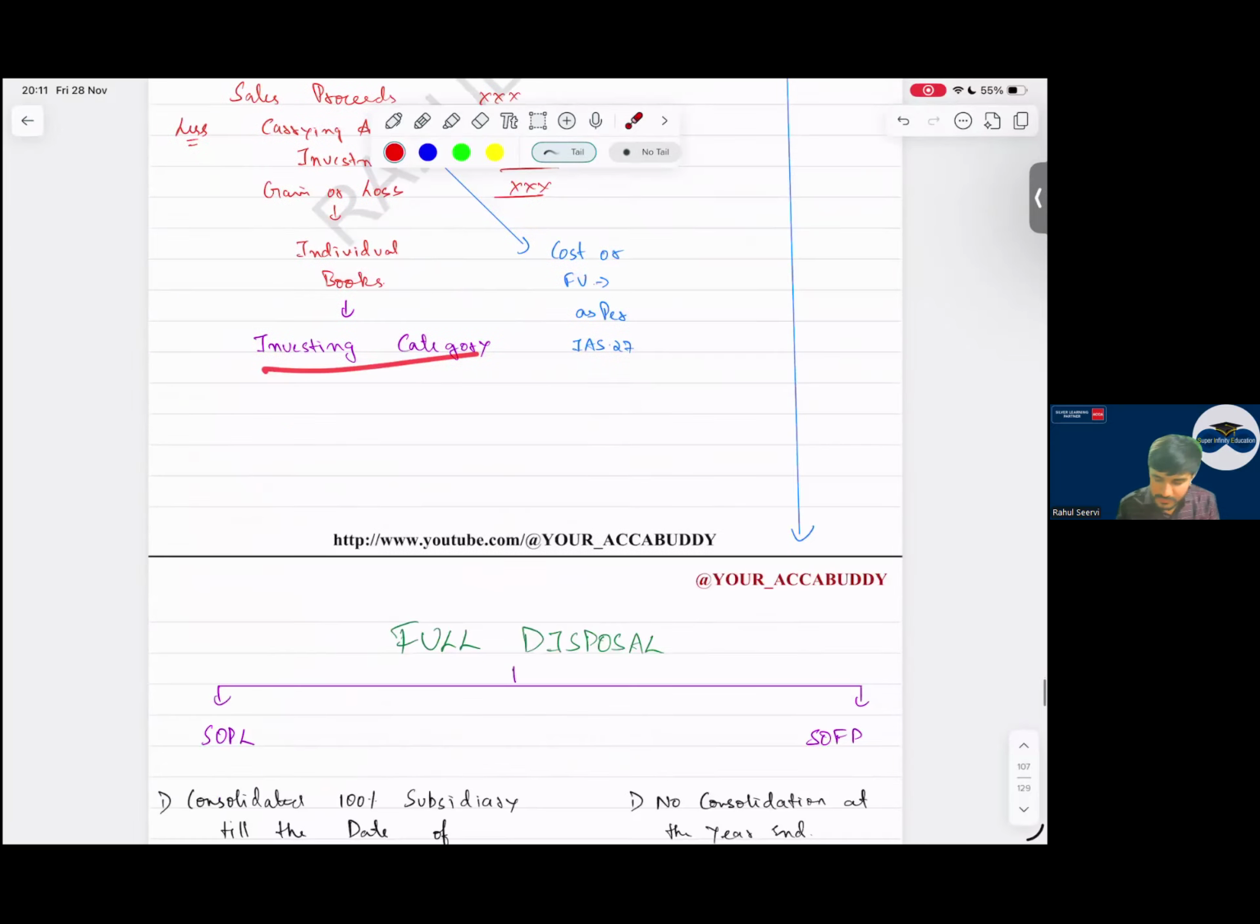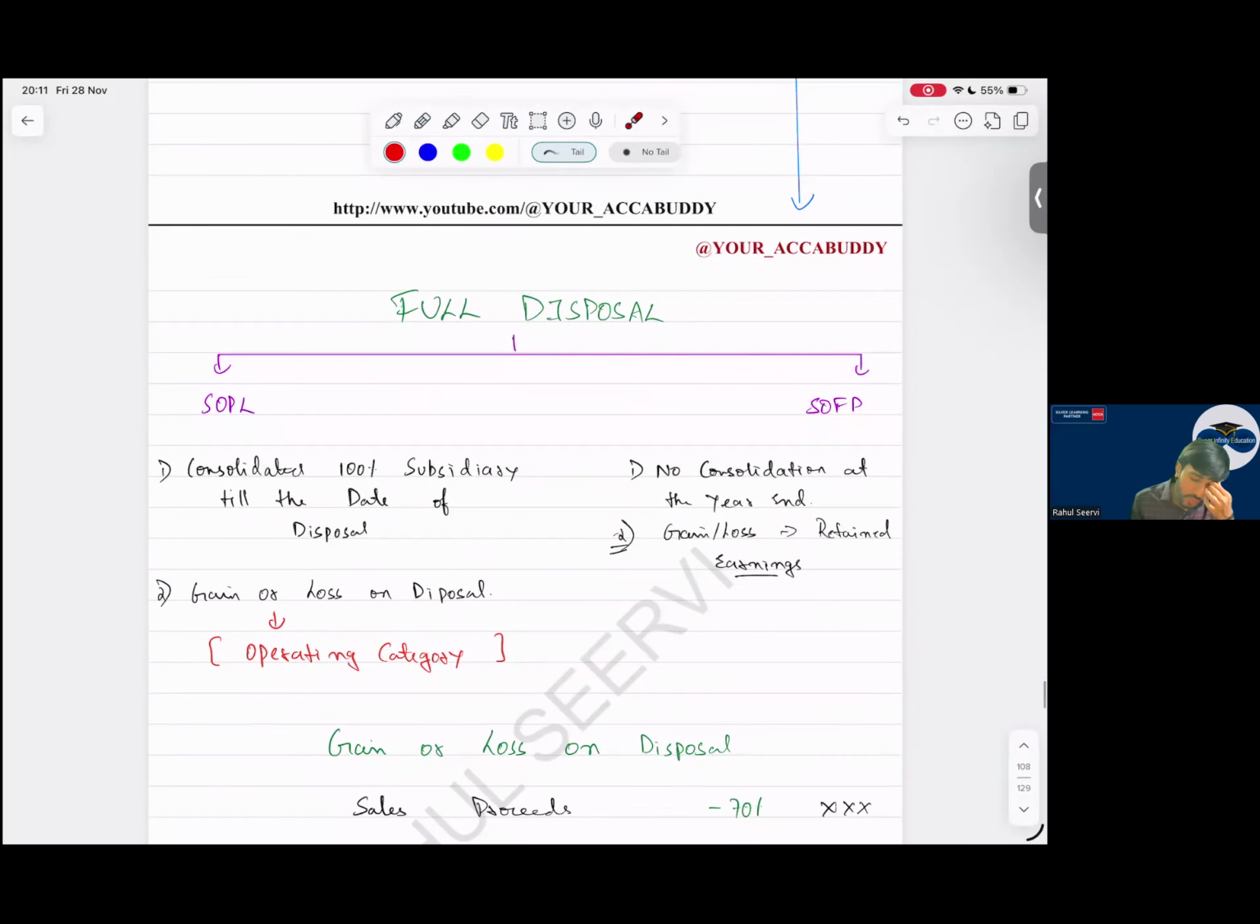Then coming to group. In group, what will happen, sir? Full disposal. Partial disposal is not there, it is part of your SBR. Full disposal, what will happen, sir? I have 70%, and I sell the entire thing.